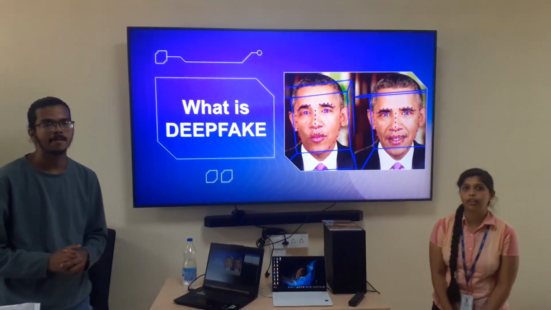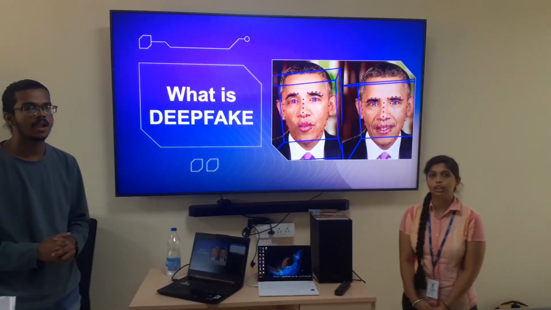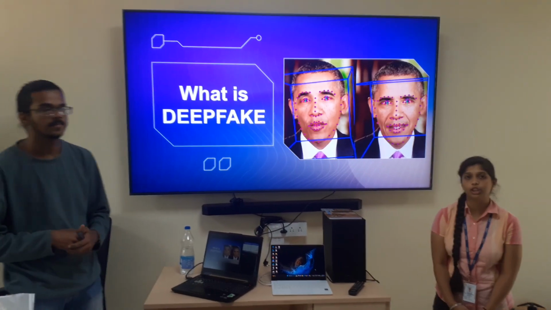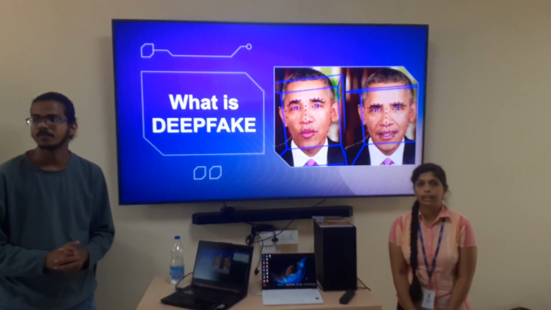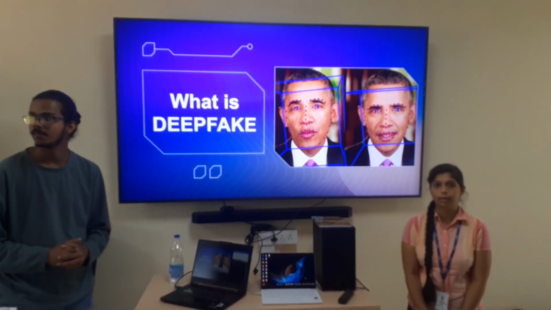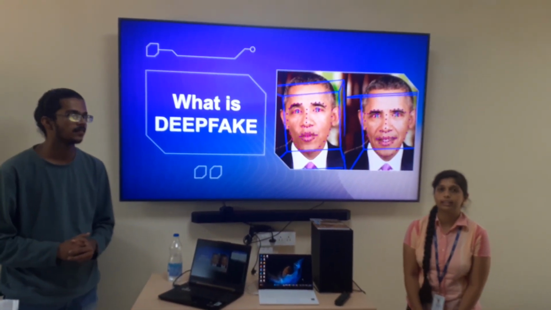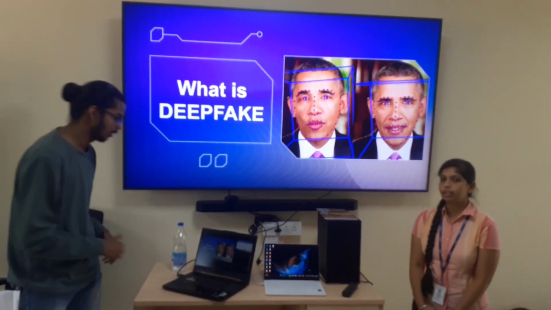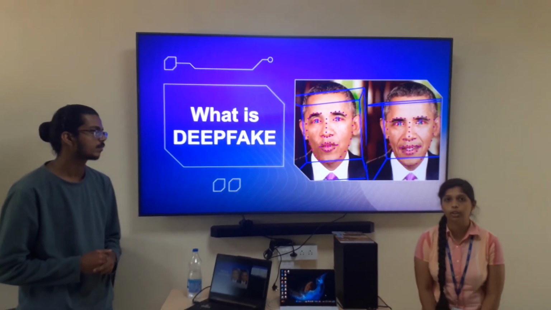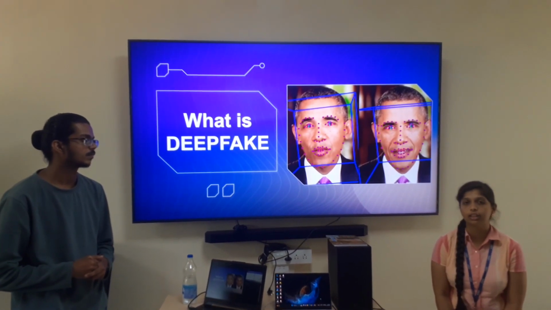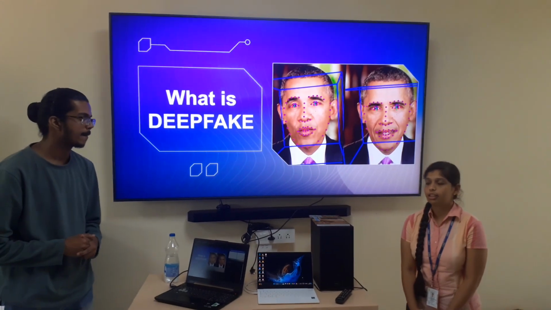Basically, what is deepfake? Deepfakes are media files or events which are manipulated by artificial intelligence and machine learning algorithms to create more real-looking images or videos which are actually not present in the current situation. The algorithms used to generate deepfakes can be autoencoders or generative adversarial networks. So they provide highly convincing, realistic images.